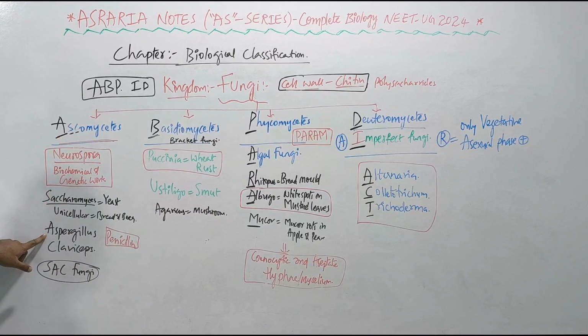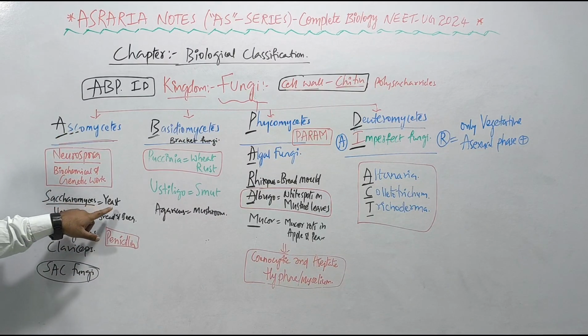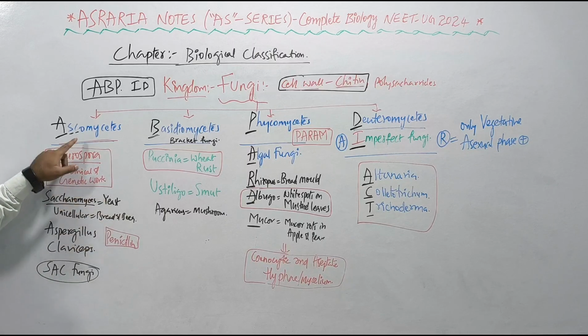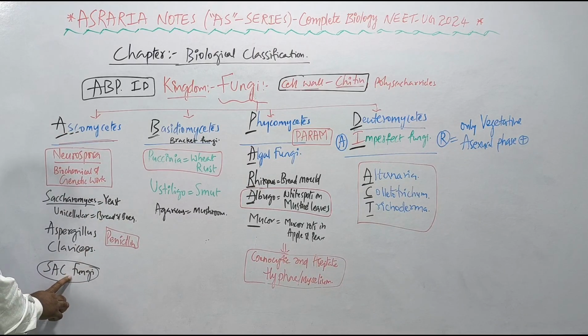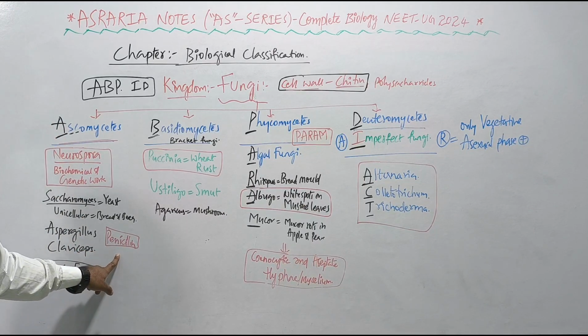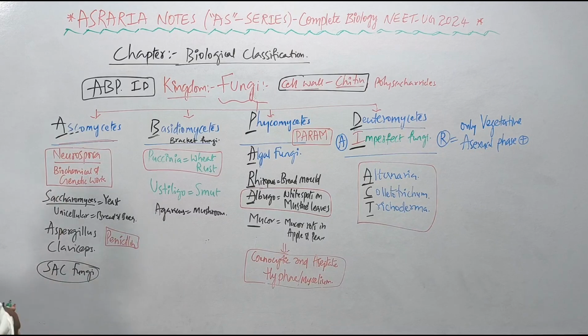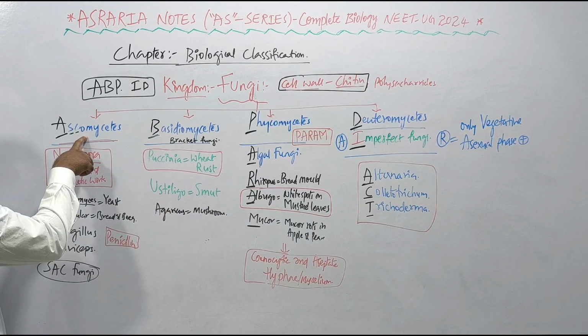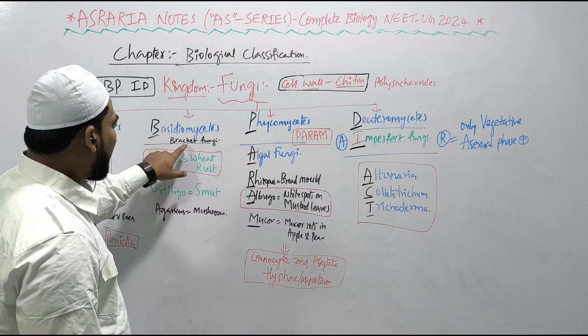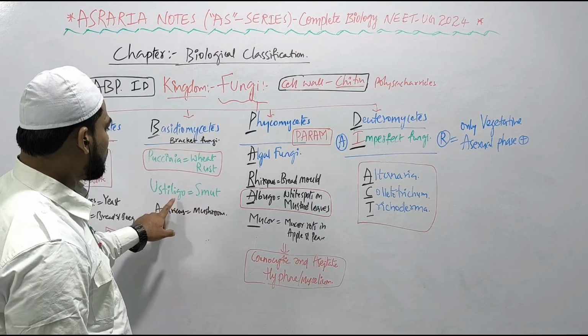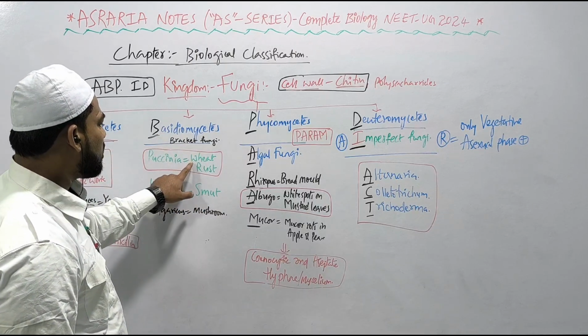Ascomycetes: A for Aspergillus, S for Saccharomyces, yeast, unicellular, used in milk, bread and beer, C for Claviceps. Ascomycetes are also known as sac fungi, right? The utmost important point about Ascomycetes is that the penicillin antibiotic is formed from Penicillium notatum, which belongs to the class Ascomycetes, and Neurospora also belongs to Ascomycetes and is extensively used in biochemical and genetic work. Basidiomycetes, B for bracket fungi, right? Agaricus, mushroom, Ustilago, smut, and Puccinia causing wheat rust.